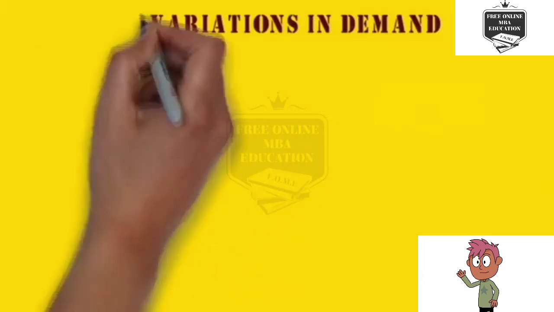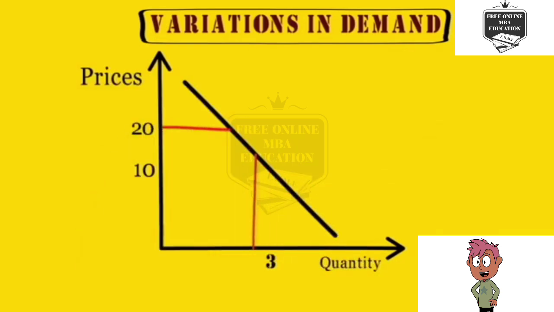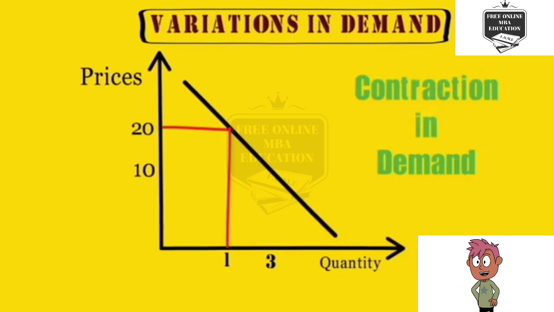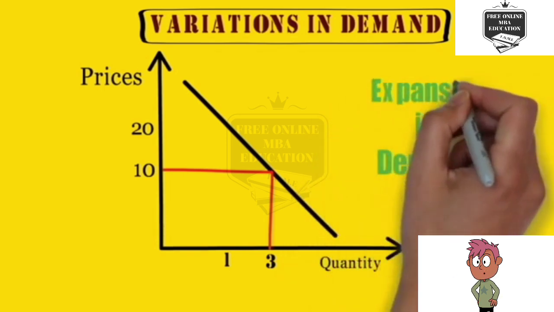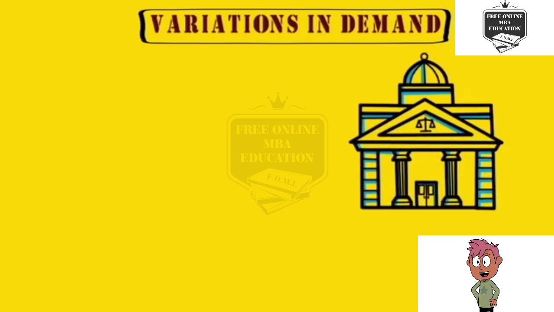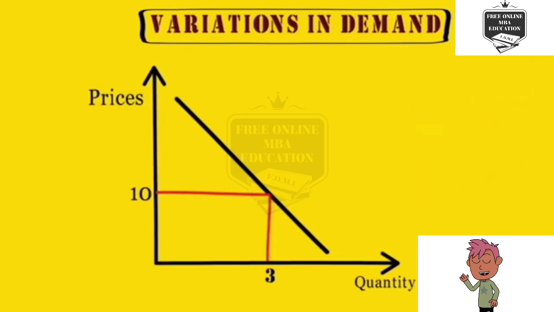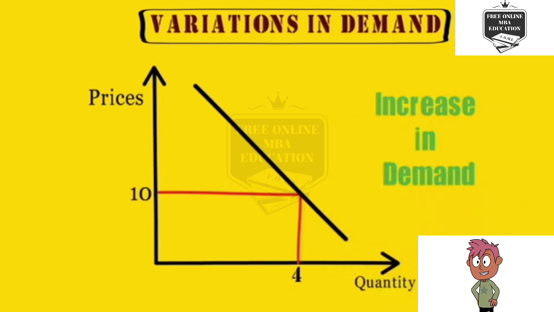Variations in demand. When the prices of commodities go up, the quantity demanded falls. This is contraction of demand. Similarly, when prices fall, the quantity demanded rises. This is expansion in demand. When the government reduces taxes, it leaves more money in the hands of the people. This way, even if the prices of the commodity remain the same, they can purchase more of the commodity. This leads to a rightward shift in the demand curve and is referred to as increase in demand.